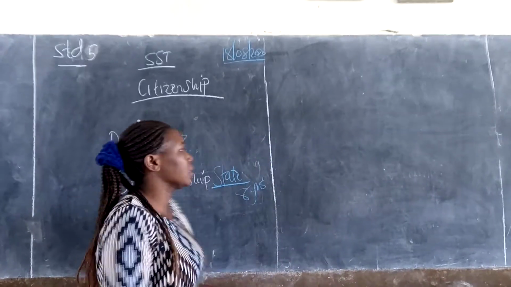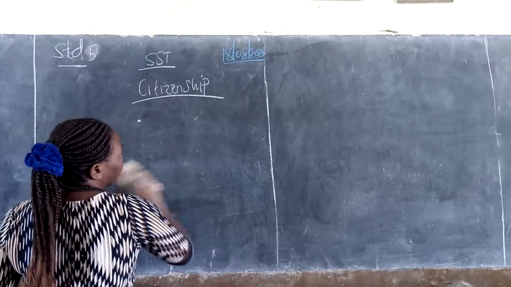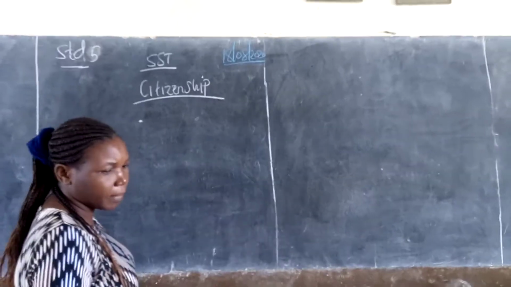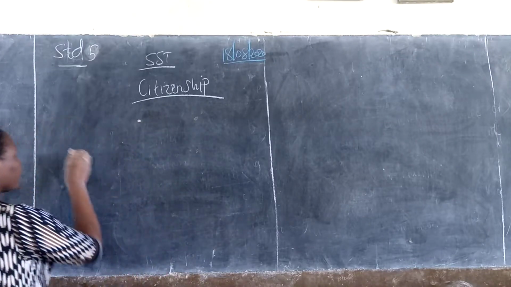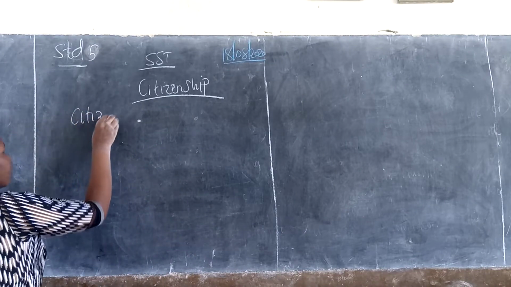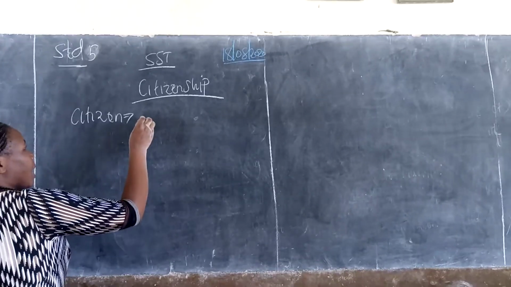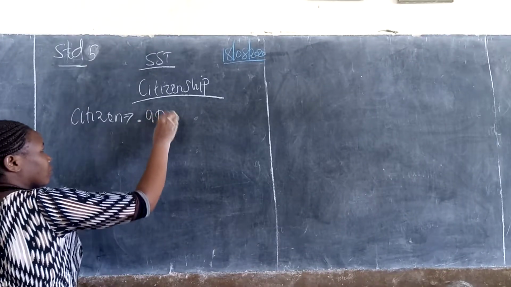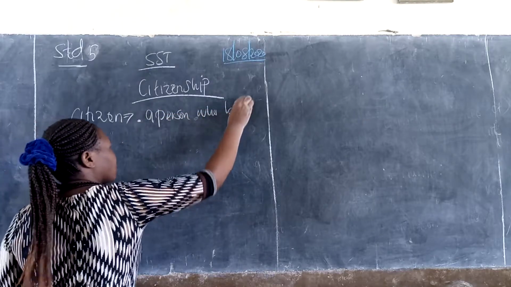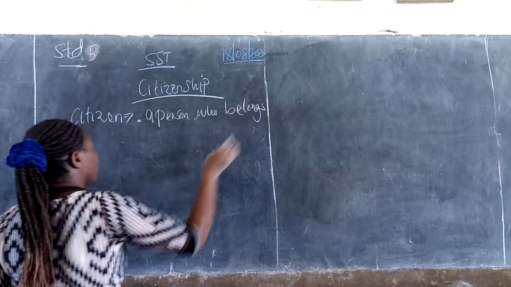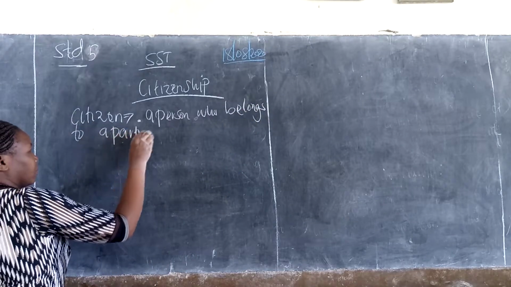So let us look at what we have talked about. Let us go through what we have talked about again. I start with the word citizen. Citizen, this is a person who belongs to a particular country.